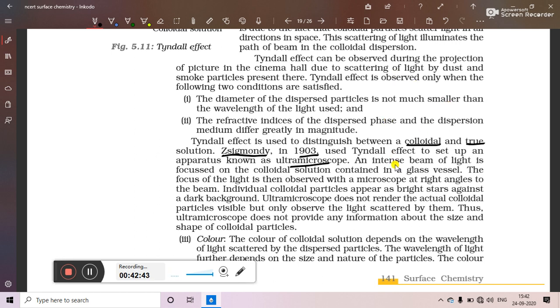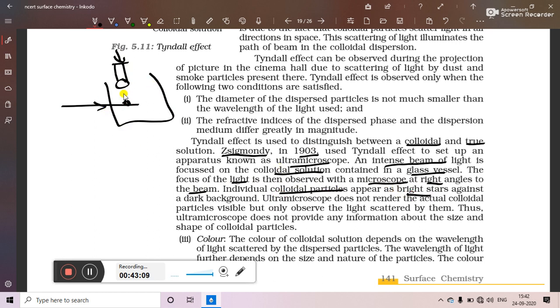An intense beam of light, that is a bundle of rays of light, is focused on the colloidal solution contained in a glass vessel. The focus of the light is then observed with the microscope at right angles to the beam of light. As we have seen, the beam of light and the microscope are perpendicular to each other. Individual colloidal particles appear as bright stars. So in the solution you will see individual colloidal particles as bright stars because of the reflection of the light from the surface of the particle, against the dark background.